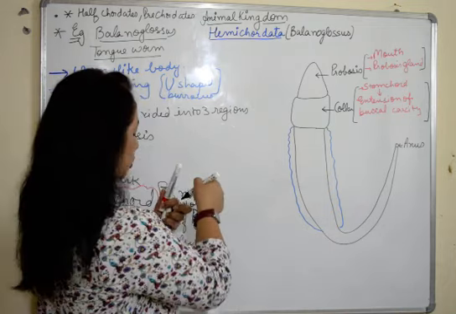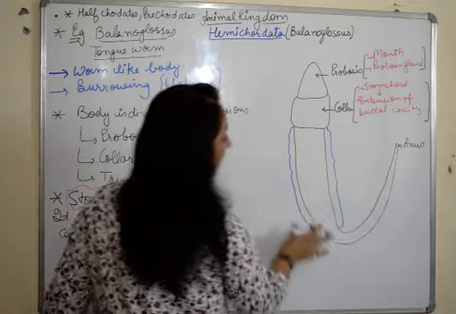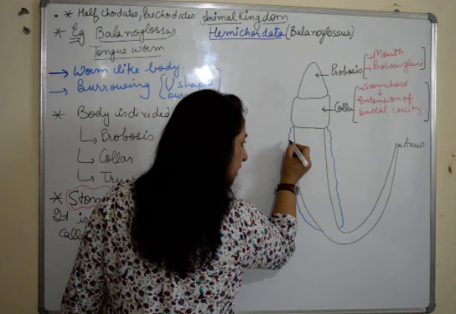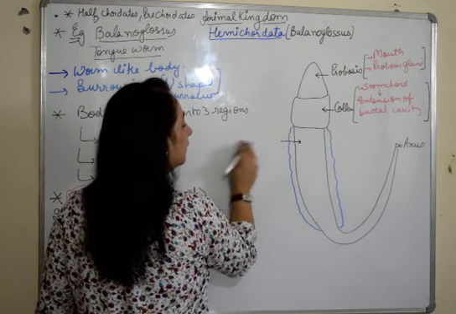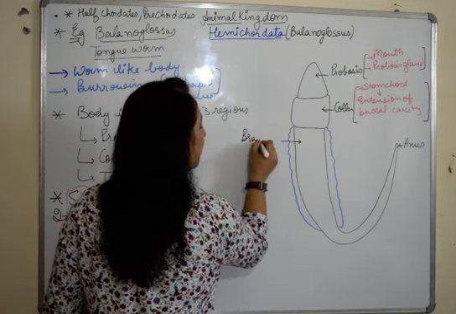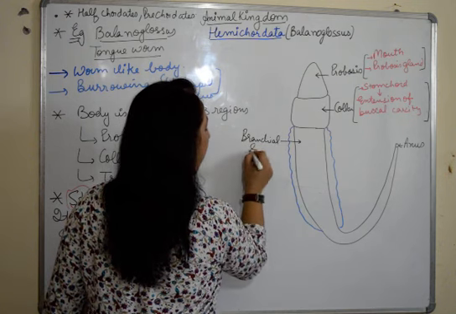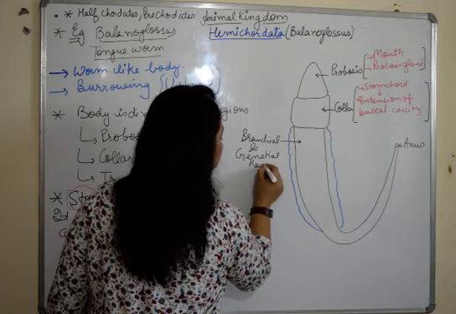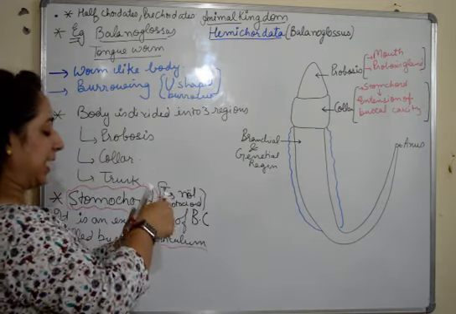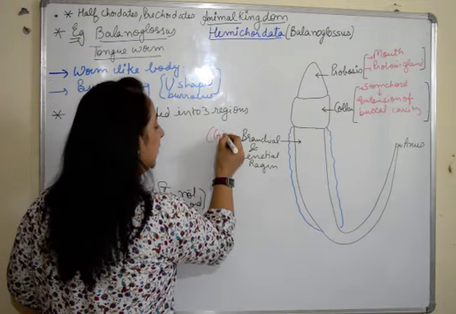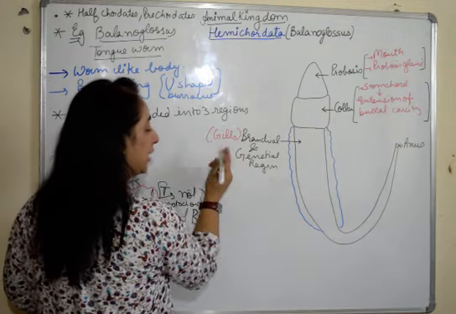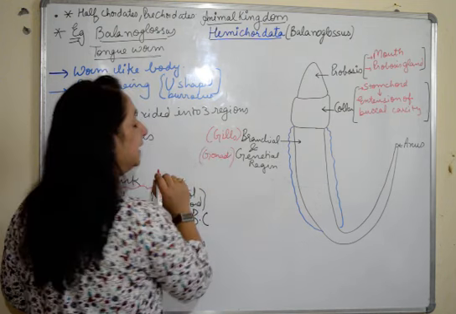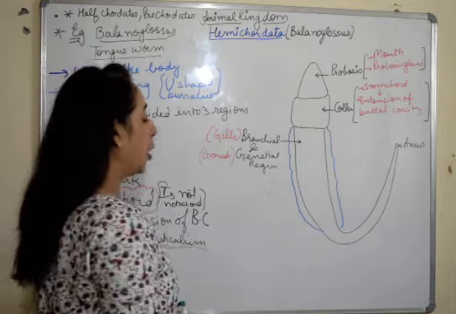This is the trunk region, which is divided into three regions. The upper region is the branchial and genital region. It's branchial as it has gills present, and genital because it has gonads present in this portion.